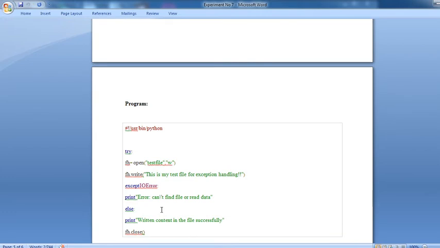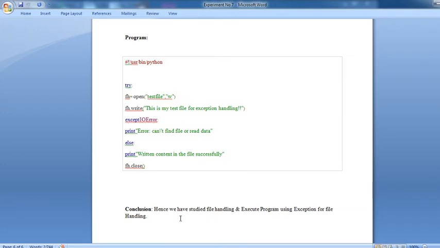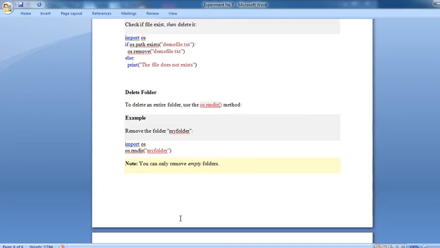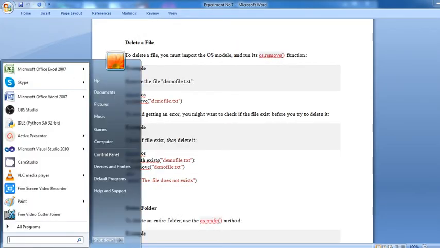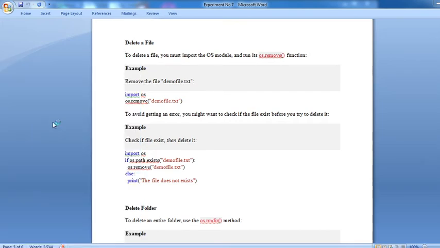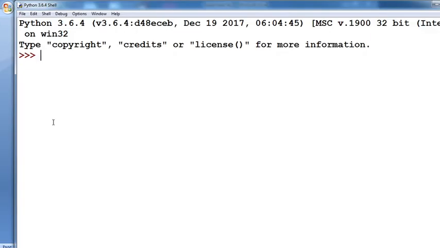Now see the program with a try block. First you put your operation: open a file named testfile with "w", then fh.write to write something to that file, except IOError: cannot find or read the data, and finally read the content of the file and close the file. Now we will see practically how these file operations are performed one by one.